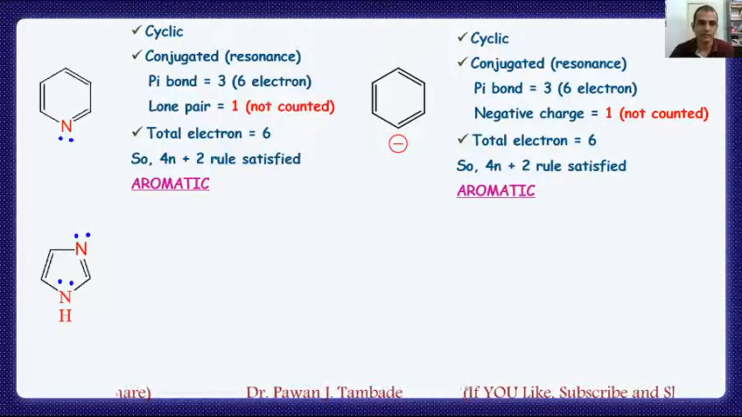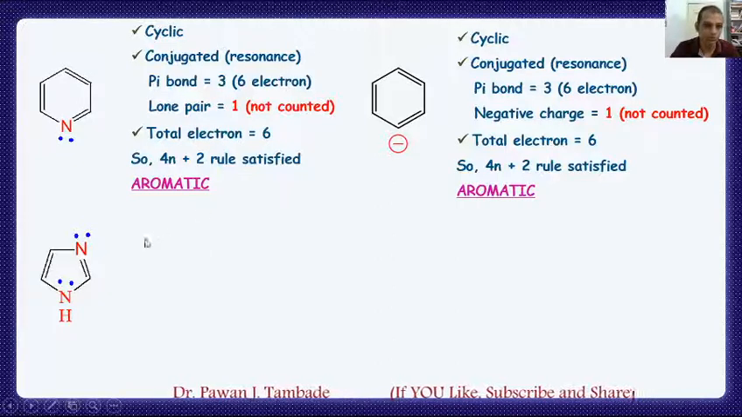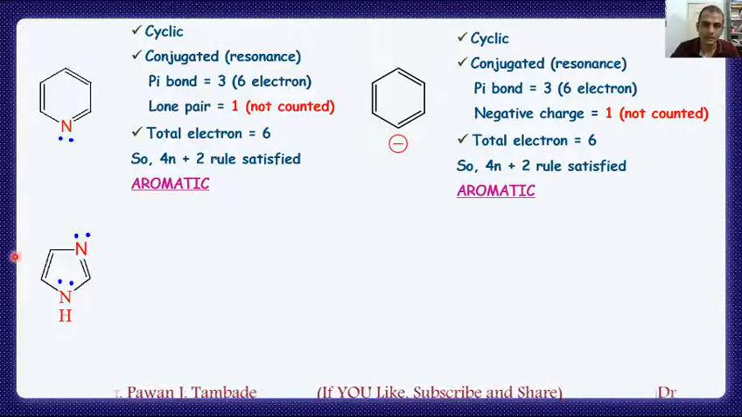In the same way, if you look at this imidazole molecule, it is cyclic, it is conjugated, and it is having 2 pi bonds. If you look at this nitrogen, it is having 1 pi bond and a lone pair of electrons, and this nitrogen is having a lone pair of electrons but no pi bonds, and this nitrogen is also a part of the ring system.